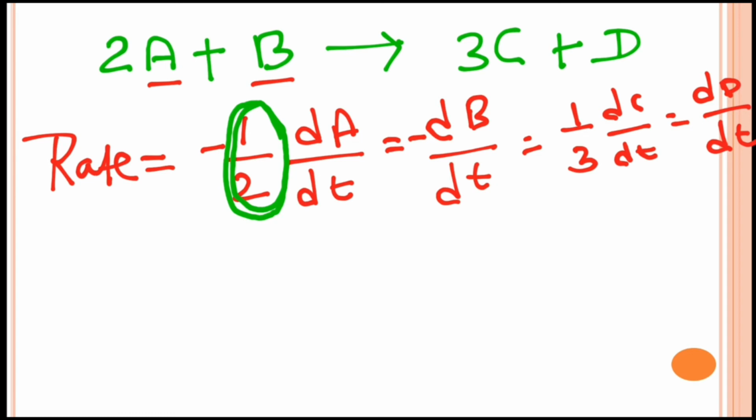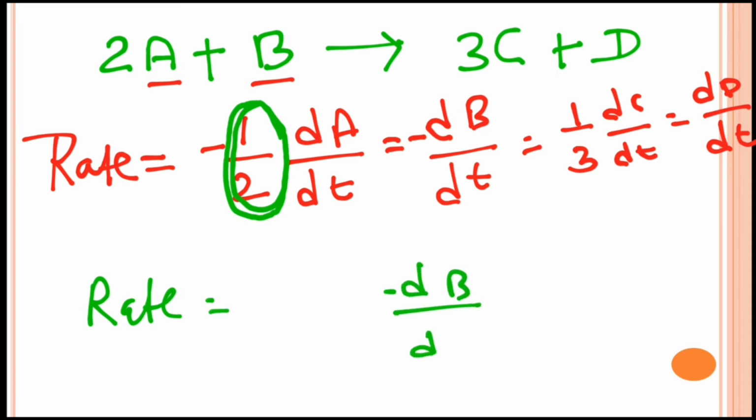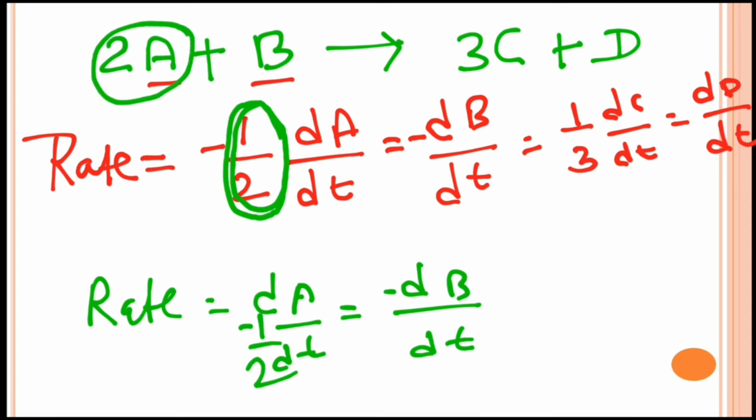Now the question arises: why are the number of moles divided here and not multiplied? Understand it in this way, that the rate of disappearance of B is half of the rate of disappearance of A. Which means if 1 mole of A is being consumed, only half a mole of B will be consumed.